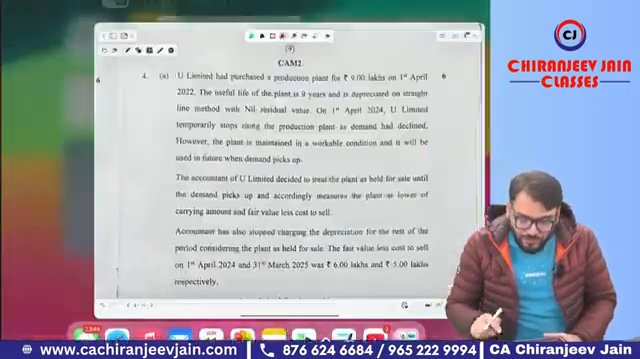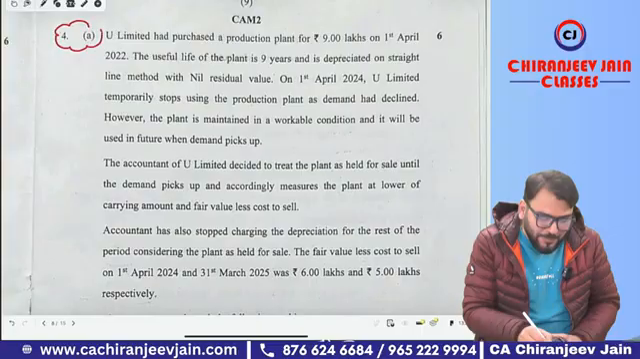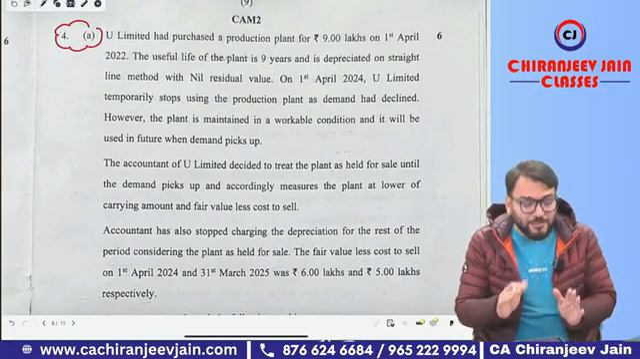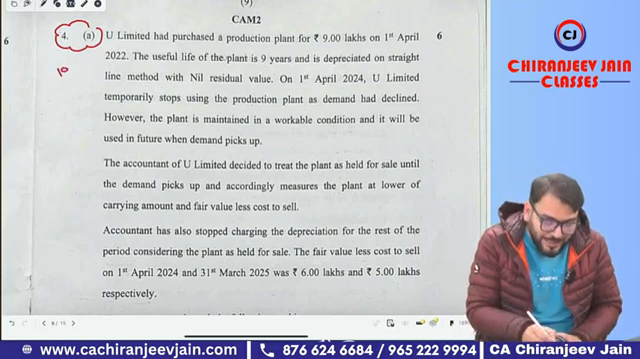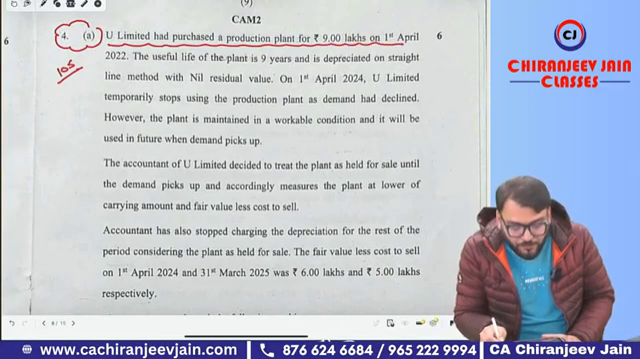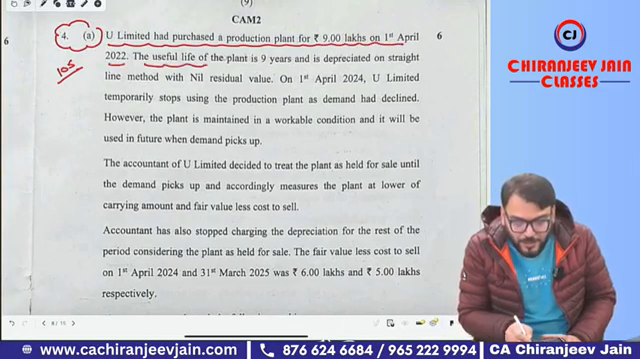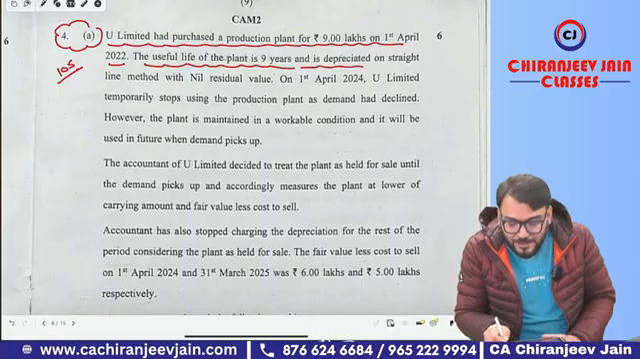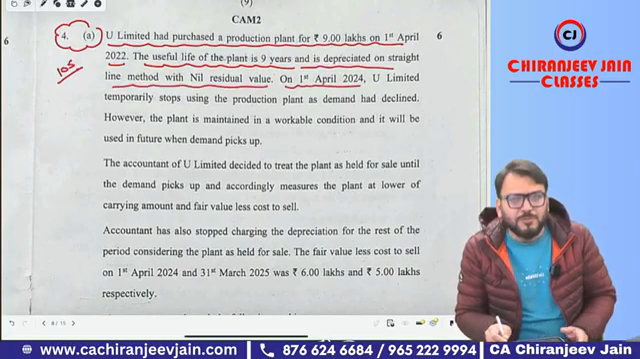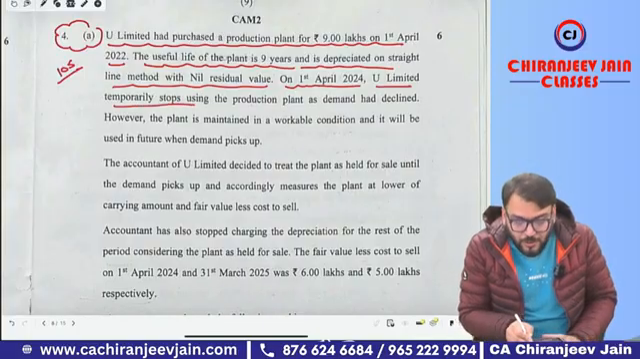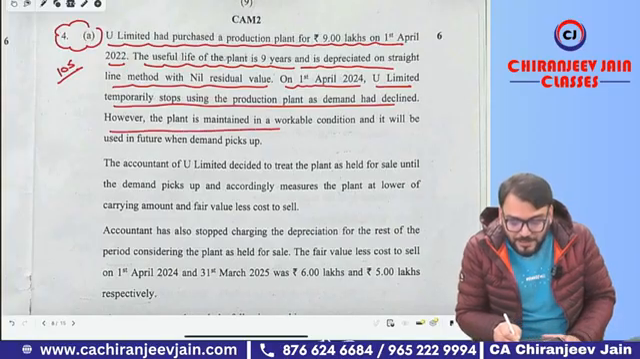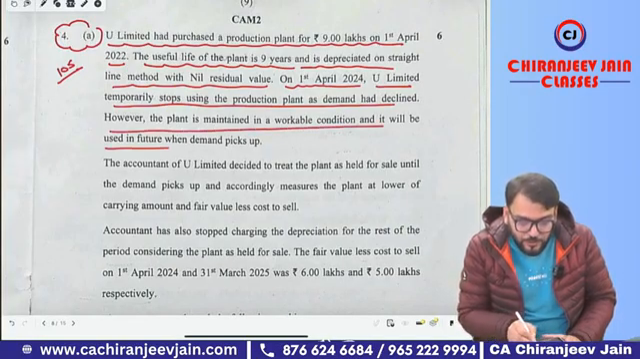Now let us do question number 4A. This question, once again, is a very simple question, similar to one in the ICAI study material. Past attempts have also asked this type of question related to IND AS 105. U Limited had purchased a production plant of 9 lakh on 1st April 2022. The useful life of the plant is 9 years and it is depreciated on a straight line method with nil residual value. On 1st April 2024, means after 2 years, U Limited temporarily stopped using the production plant as demand has declined. However, the plant is maintained in a workable condition. It will be used in future when the demand peaks.